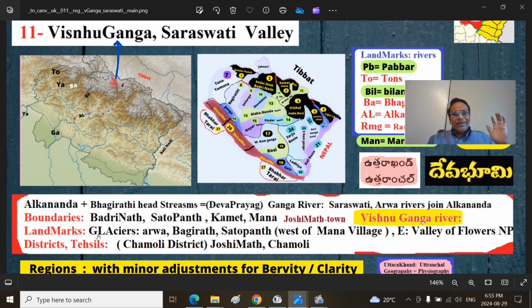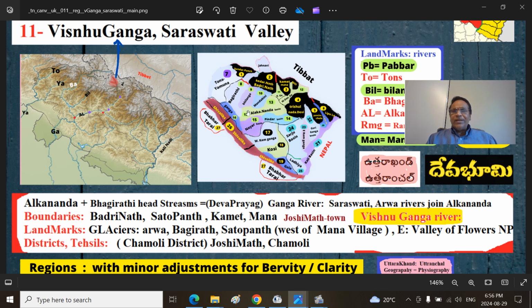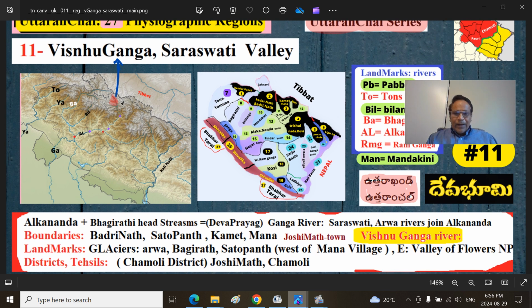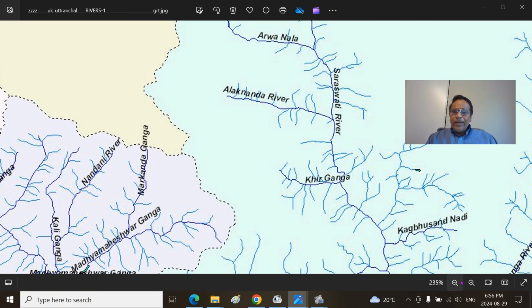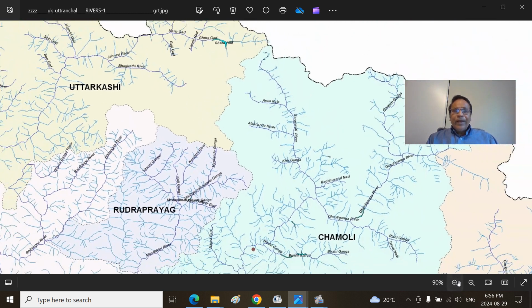Landmarks are the glaciers, Arva and Bhagirath Glacier, Satopanth Glacier. This is the west side of Mana River. That is the most inhabited village of Bharat, in the Uttaranchal province. East is the Valley of Flowers, Nanda Devi National Park. The district is mostly Chamoli district, Josimath Tehsil. So with that, we will look first at the rivers. That will be the most important part.